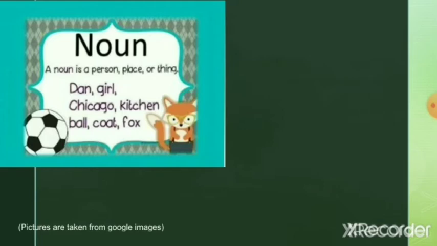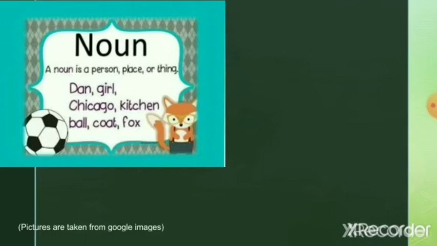Okay, so what is a noun? A noun is a person, place, or a thing. Just like you have Dan, a name of a person, Karthik, Rahul, Lakshmi. Common nouns like girl, boy, women, men. Name of a place like Chicago, Kochi, Kottayam, Kerala. Common nouns again like kitchen, house, hospital, institution. Things like ball, book, pen, pencil, coat. Animals, fox, cat, dog, etc.